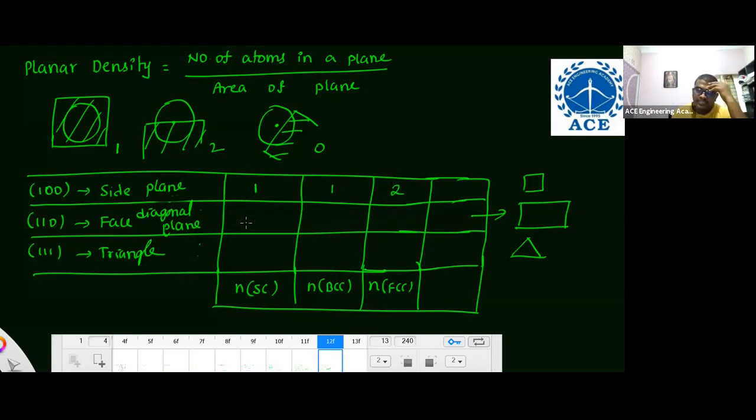If you consider the face diagonal plane, a rectangle: in simple cubic 1, in the body center 2, and in the face center also 2. And in the triangle, at each corner it is 1 by 6, 1 by 6, 1 by 6.